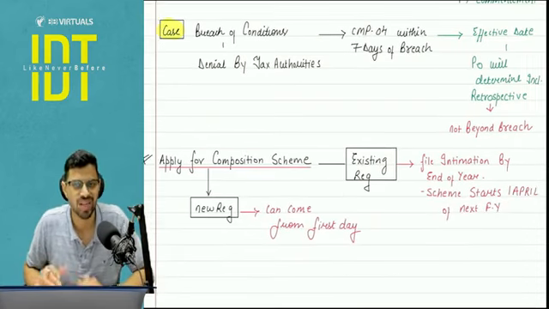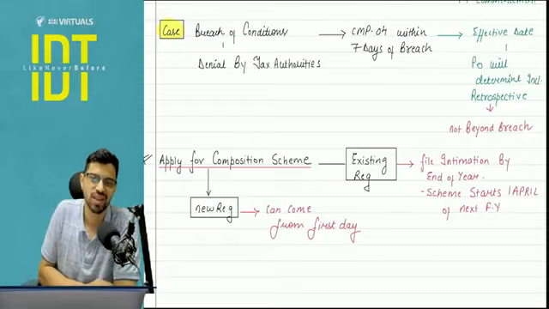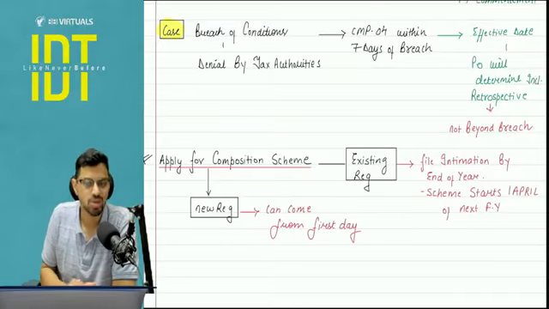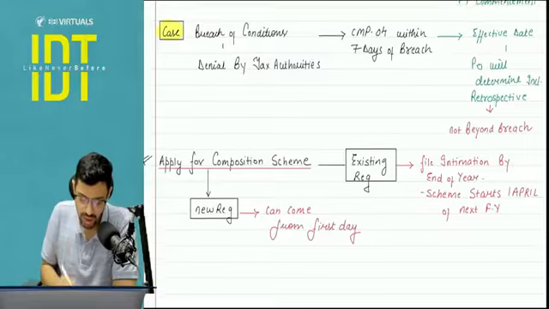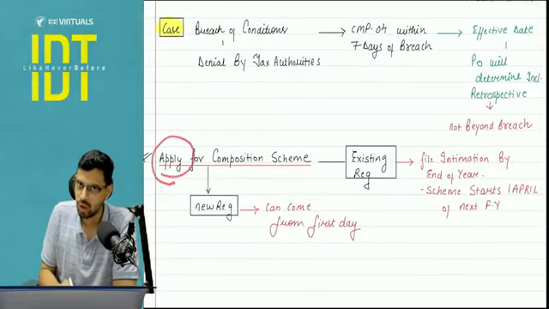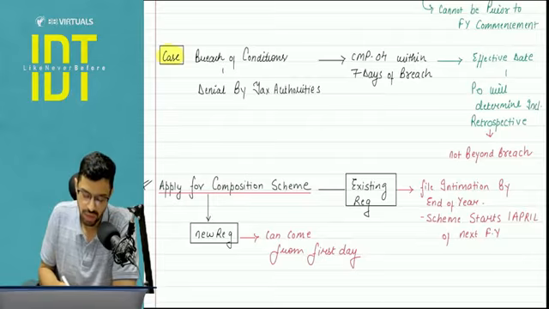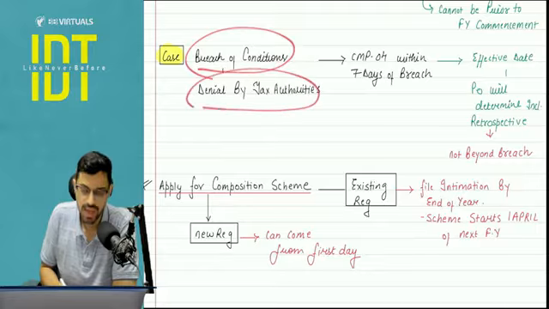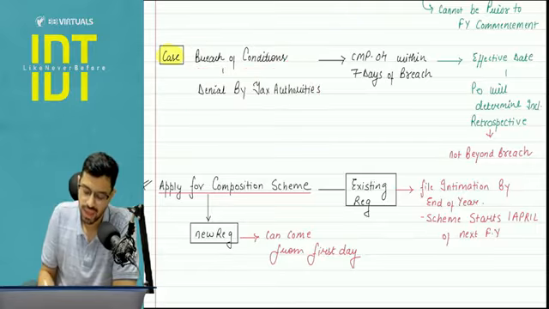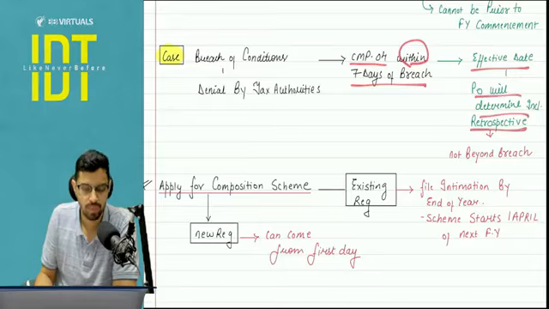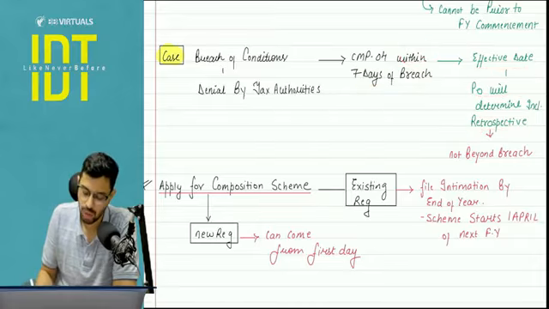This is a lot of procedural aspects, and ICM material has not given this in detail. But I'm trying my level best to give you the pointers. Pay attention. The main point is the applying part, not the breach part. But still we will cover that if there is any breach of conditions and the tax authorities now deny you the scheme. Again, CMP 04, within 7 days of breach, effective date, the PO will determine because they have caught you. But again, it will not be beyond the breach.